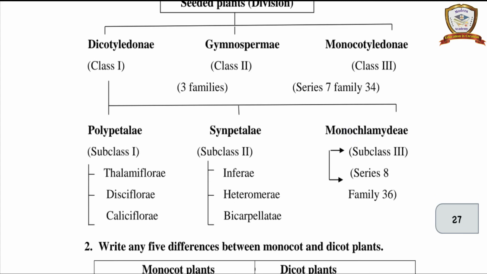Polypetalae, Gamopetalae, Monochlamydeae. Polypetalae: Thalamiflorae, Disciflorae, Calyciflorae. Inferae, Heteromerae, Bicarpellatae. Series 8, family 36. Okay.